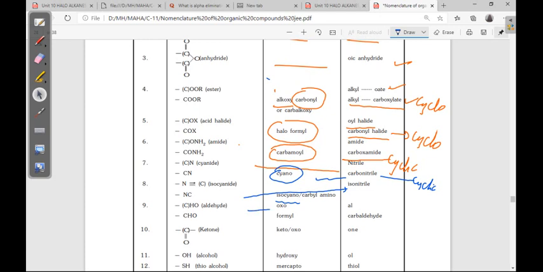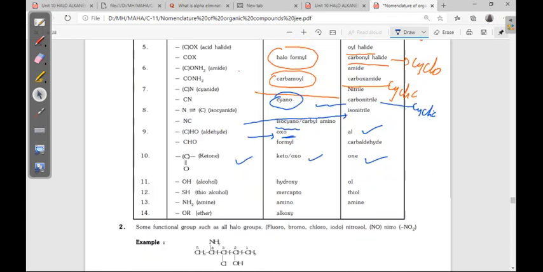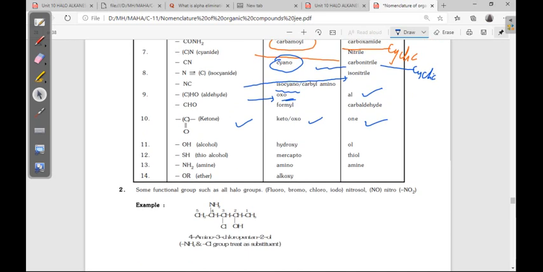For aldehyde as a prefix oxo, suffix is al. Ketone same, oxo, suffix is one. Then many times we will get this OH. The OH is hydroxy as a substituent, that is prefix.